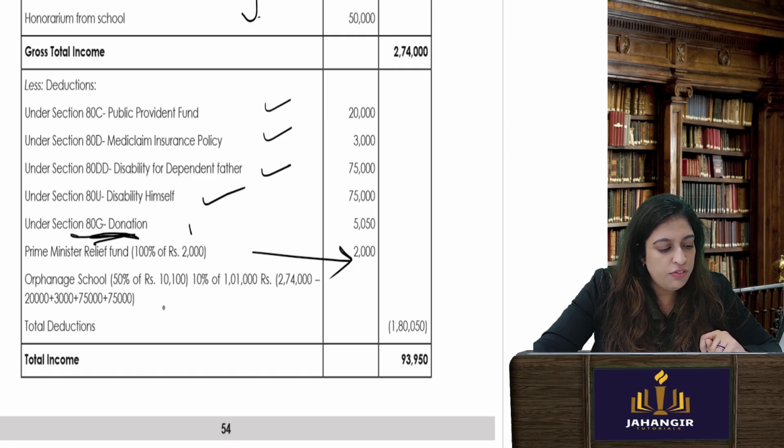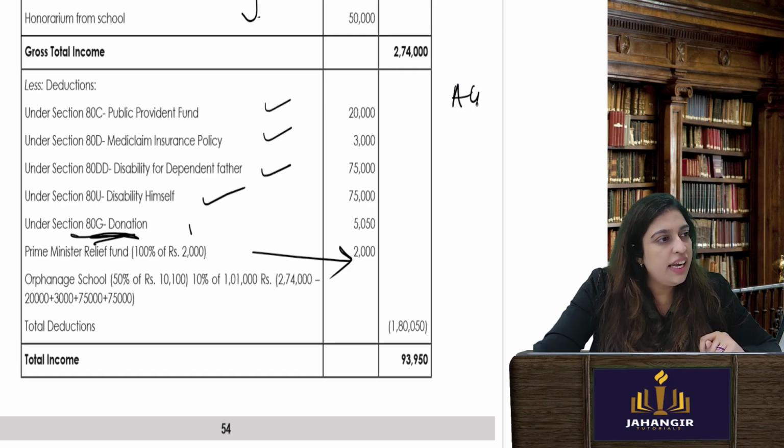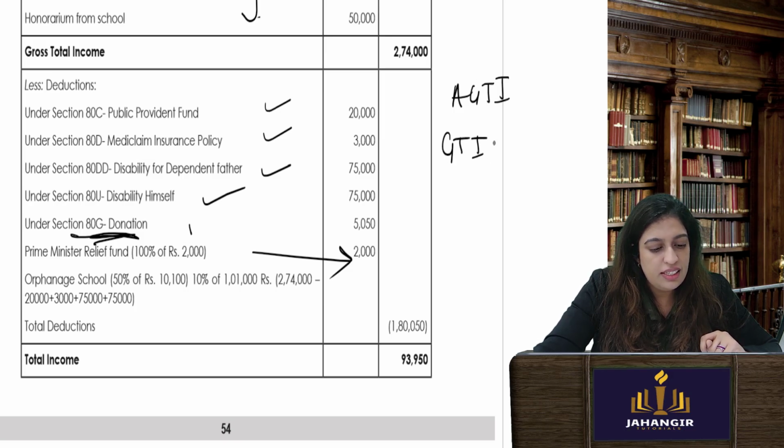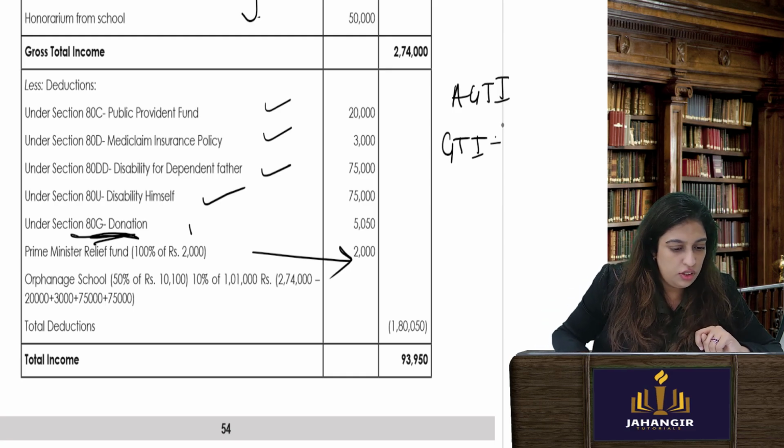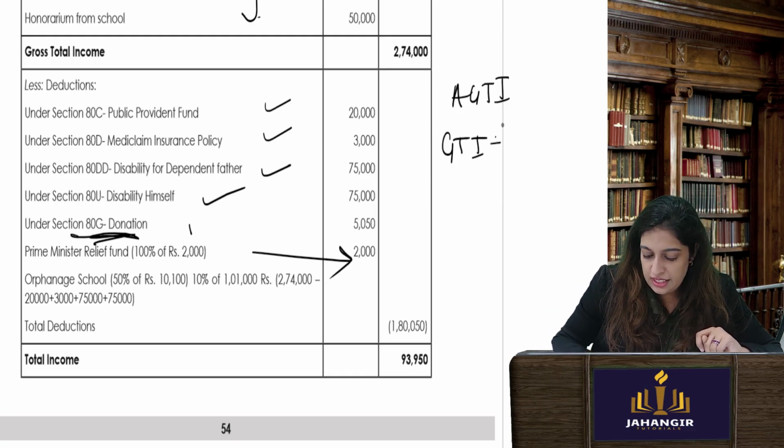Remember I said you have to find out AGTI first. Adjusted gross total income. So what is adjusted gross total income? Excluding other 80s. So you will take your gross total income 2,74,000 less 20,000 less 1,000.